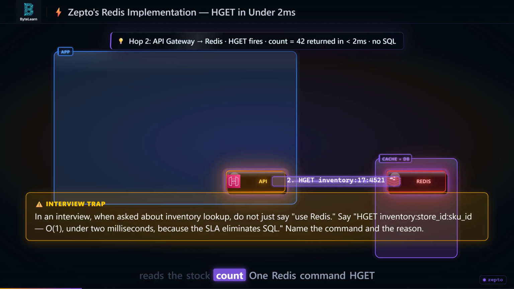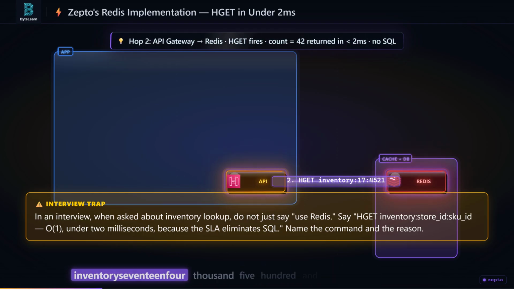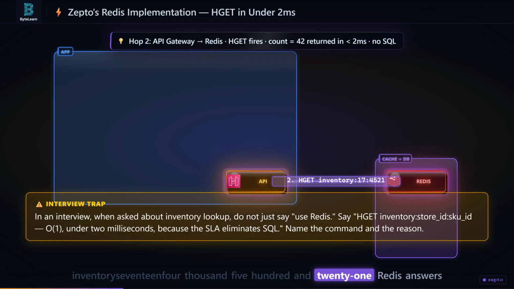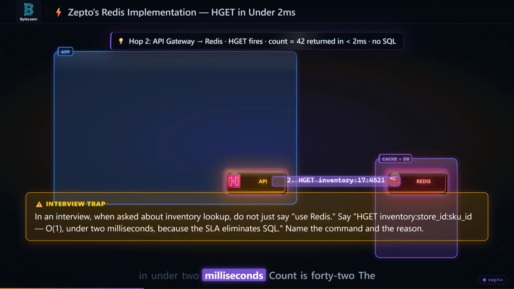One Redis command: HGET inventory, 17, 4521. Redis answers in under 2 milliseconds. Count is 42. The order proceeds. 0 SQL, 0 table scan, 0 latency budget consumed on database I/O.